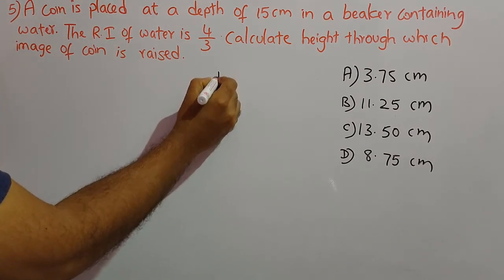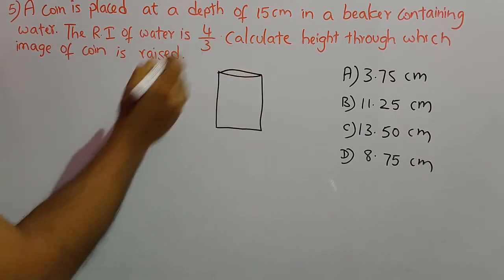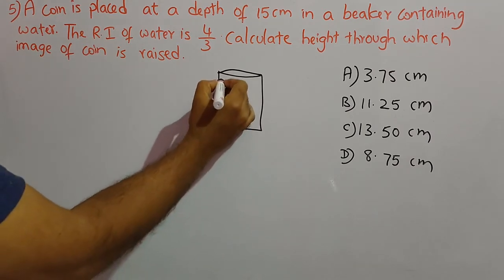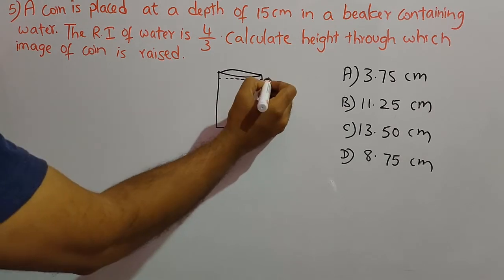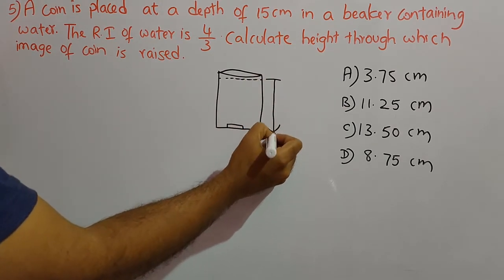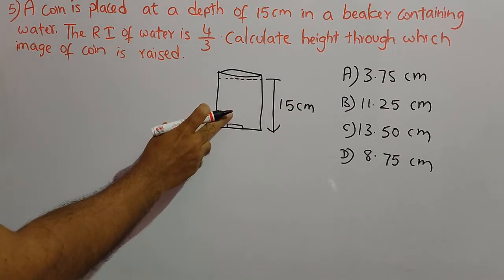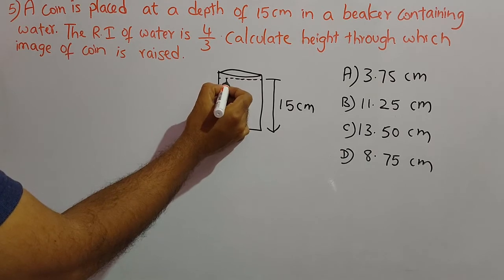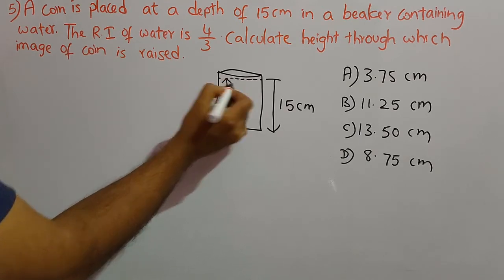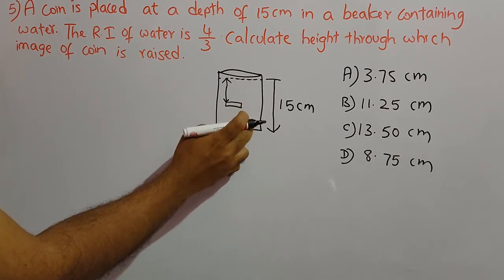So let us analyze first what is given in the problem. There is a glass beaker, the beaker is filled with water, and here one coin is placed, and the depth of this water is 15 centimeters. So due to the effect of refraction, the coin appears to be somewhere here, and this is known as apparent depth. Now we have to find how far the image of the coin has raised.